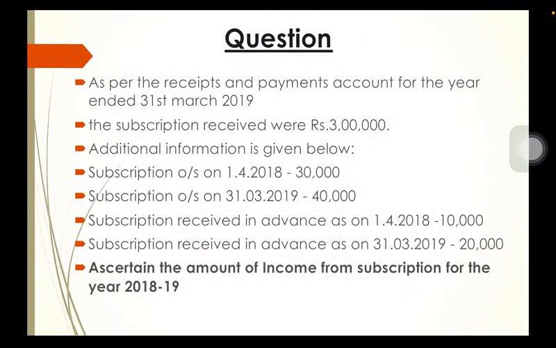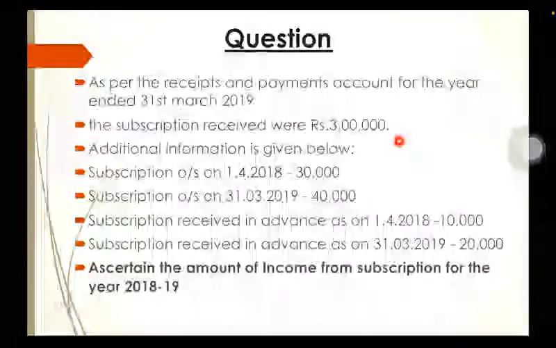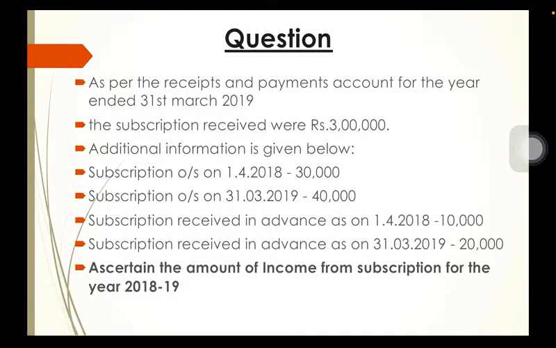Let's understand this with the help of a question. So you can see, as per receipt and payment account for the year ended 31st March 2019, total subscription received is given 3 lakh, and additional information shows that outstanding in the beginning, that is 1st April 2018, is given 30,000, outstanding at the end is 40,000.